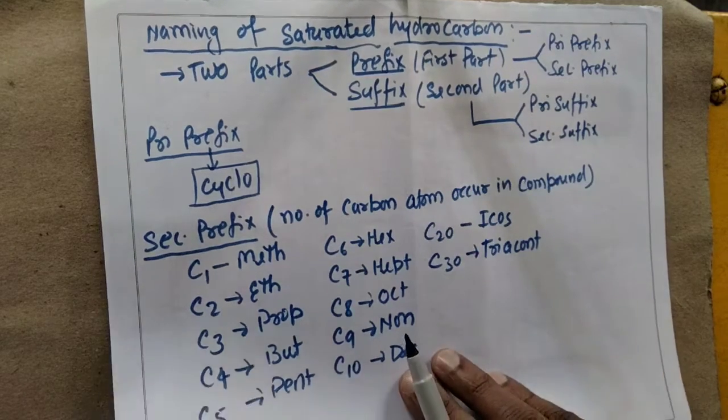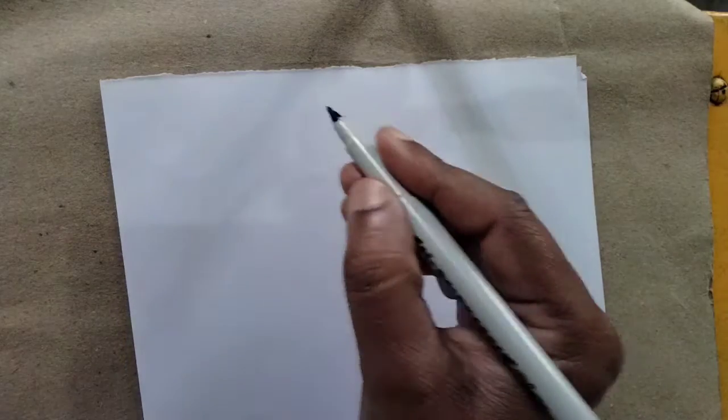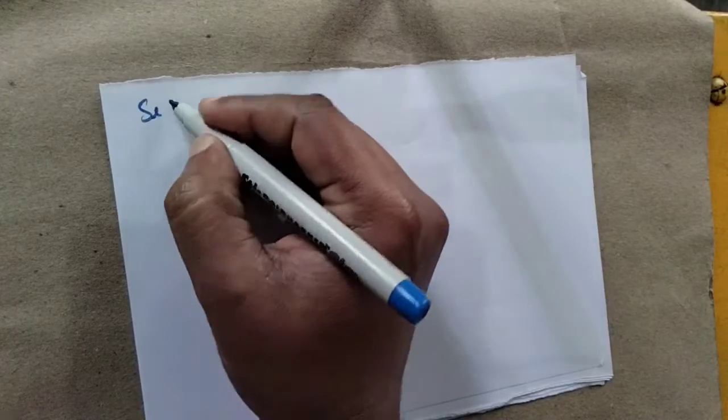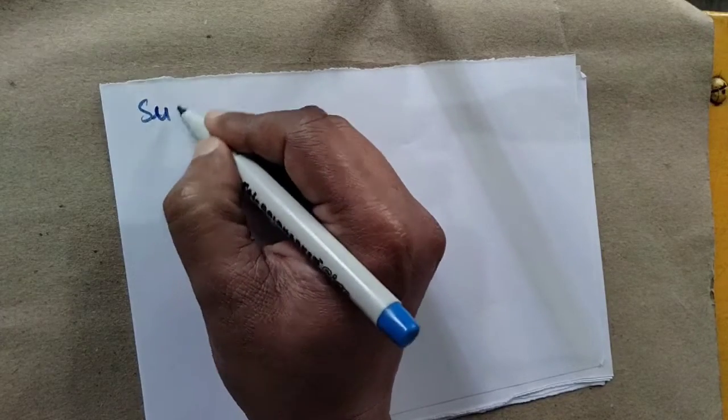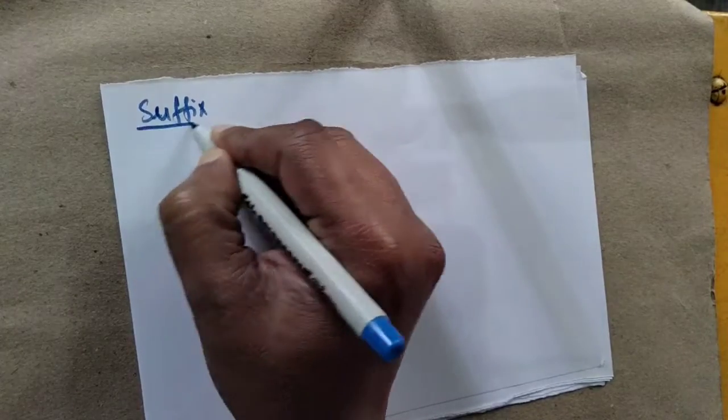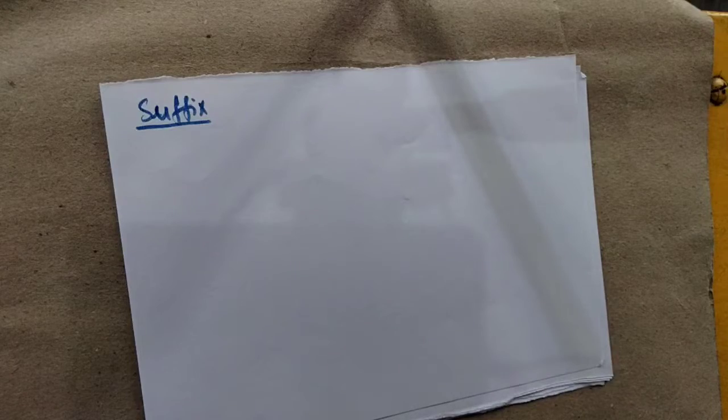Now we deal with the secondary suffix. First of all, suffix: the suffix is the last part of the naming.